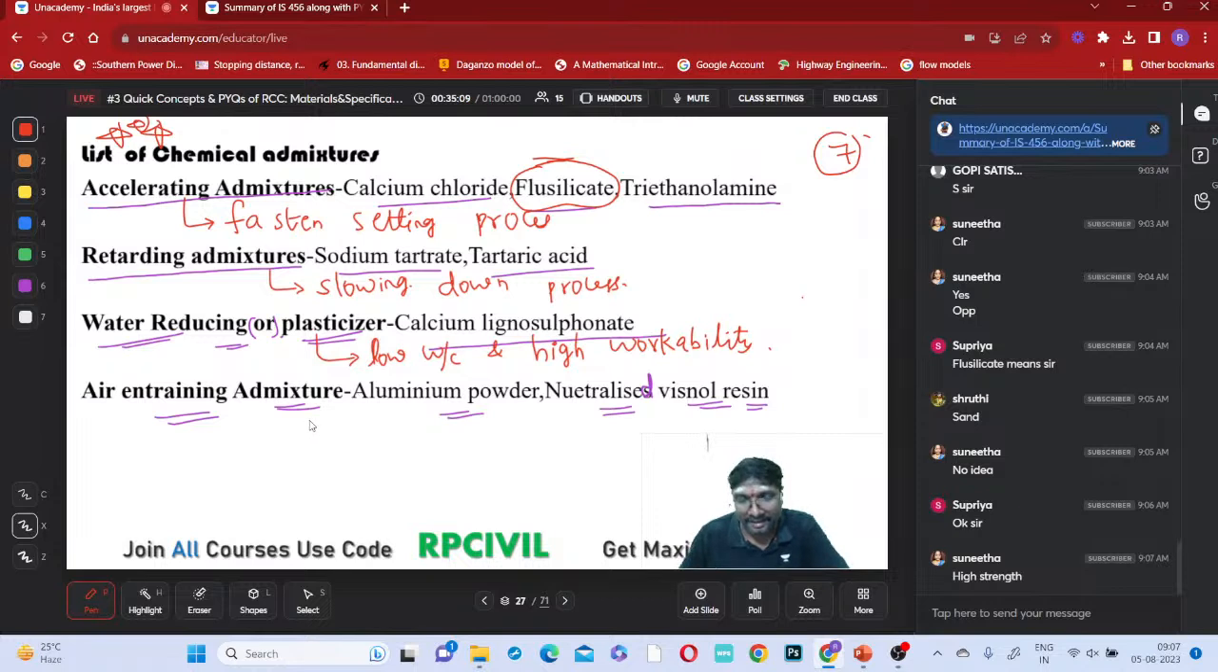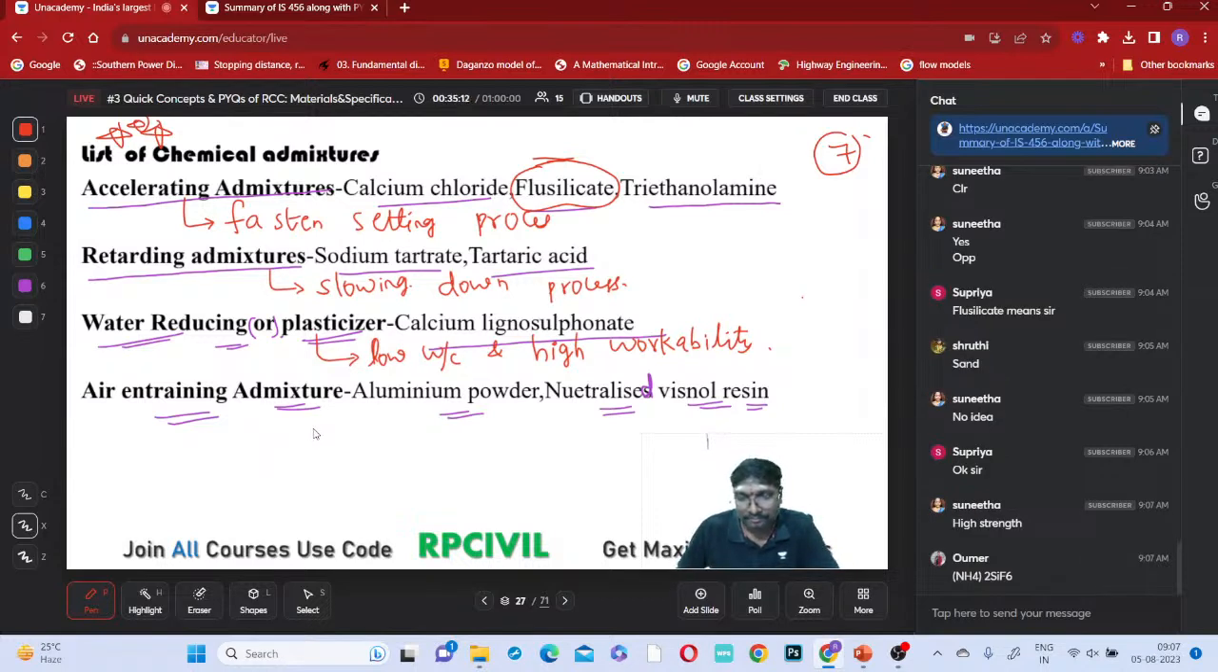Air entraining admixtures, what do they do? You can say that is a chemical formula, but nobody will ask you the chemical formula, don't worry. You just remember the name of this chemical and its purpose. That is sufficient, because we are not chemistry students, so the chemical formula and composition will not be asked. If at all they ask, it is only for cement, the Bogue compounds. For other admixtures, you will not be asked to identify the chemical compounds, chemical nature or formula.